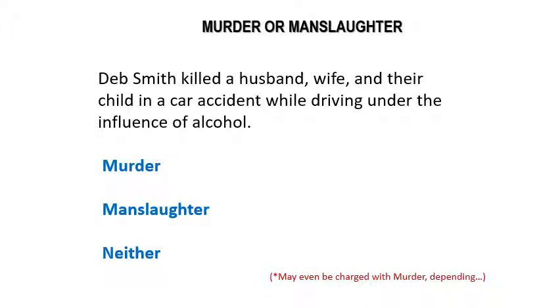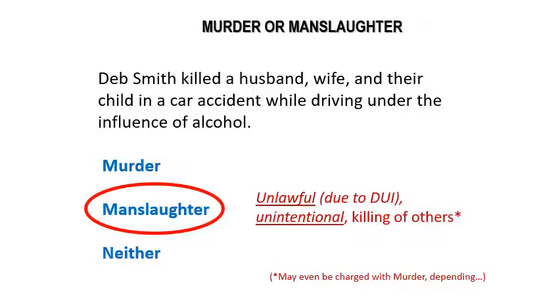So on this slide, we have Deb Smith killing her husband, wife, and their child in a car accident while driving under the influence of alcohol. Do you think this is murder, manslaughter, or neither? Okay. This would probably fall under manslaughter because it was unlawful, obviously, due to the DUI, but it was unintentional.